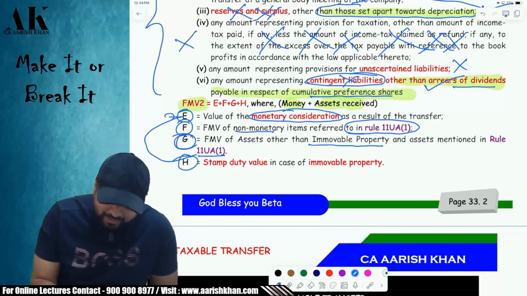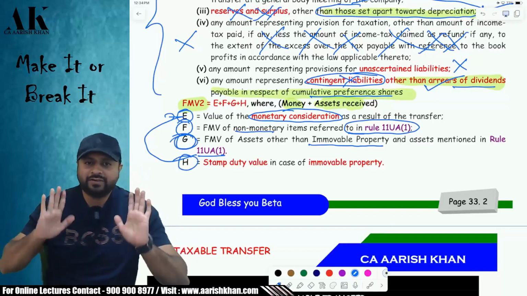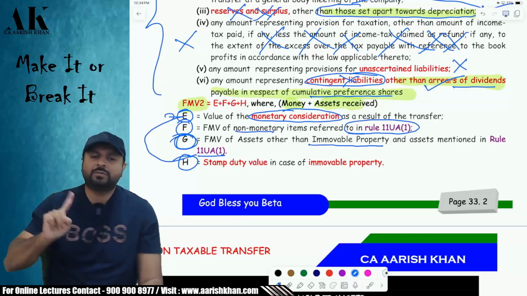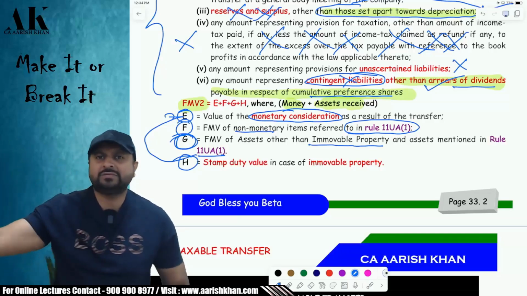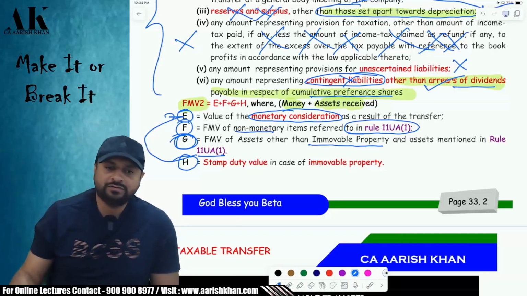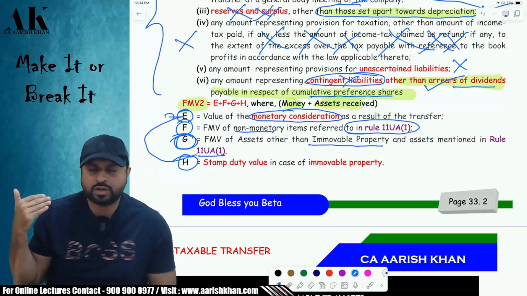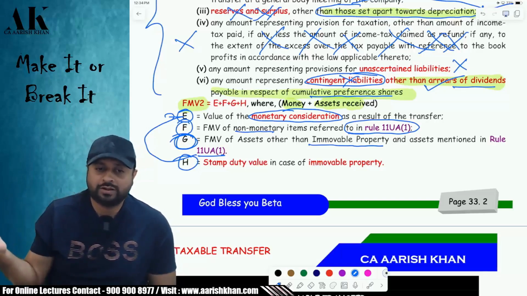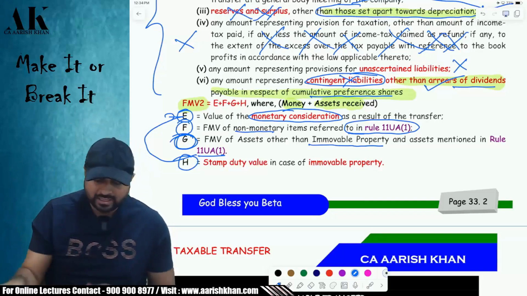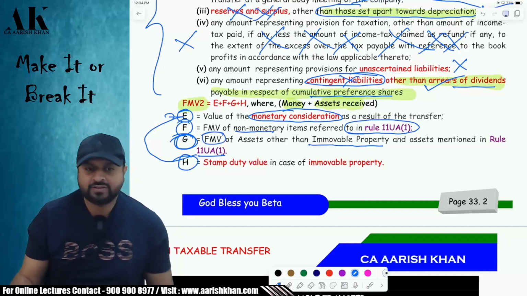So what will come in point G? Point G will cover FMV of other assets which are not covered in 11UA and are not immovable property. Sir, can you give some example? Yes, like cryptocurrency. If you go and see the Rule 11UA chapter in our book, you will not find cryptocurrency in Rule 11UA. So for cryptocurrency, you will follow point G, and as per point G, you have to take the FMV of the cryptocurrency.